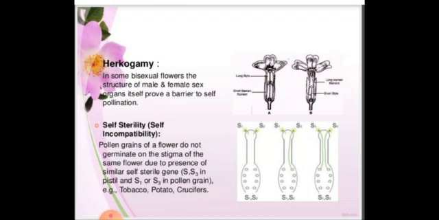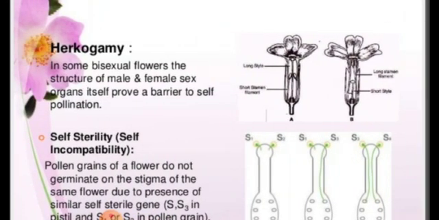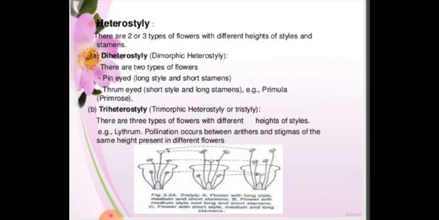And next also we have hercogamy. Here this is also a bisexual flower. Here the organ itself is a barrier. You can see the picture here. It has a long style and a short filament. It cannot reach. Even in many of the plants, the stamen and the stigma cannot reach each other. And next is self-sterility. If anther in a bisexual flower is not matured, stigma will not get pollinated. If stigma is not matured, that ovule is not ready to develop, then anther will not reach. That pollen grain will not reach the stigma. This is self-sterility.